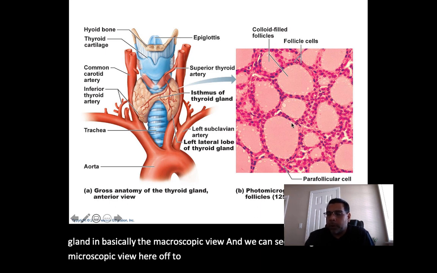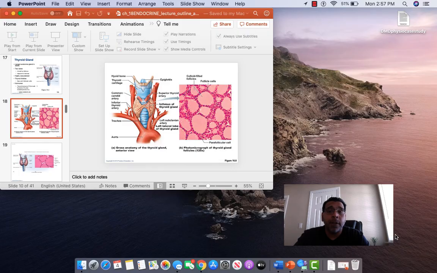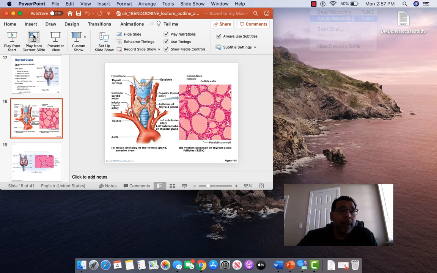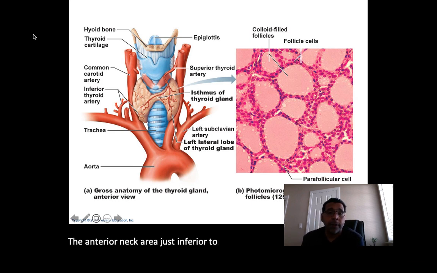When we talk about this thyroid gland, it is found on the anterior neck, on the trachea, just inferior to the larynx. So again, it's located in the anterior neck area, just inferior to the larynx.